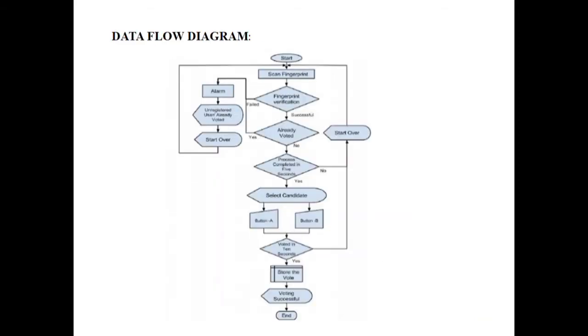Data flow diagram. This data flow diagram shows the flow of the process, how the process takes place. The process starts, and then the fingerprint will be scanned, and then fingerprint verification takes place.